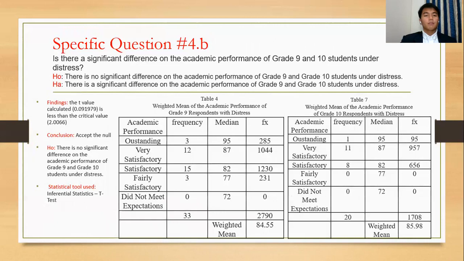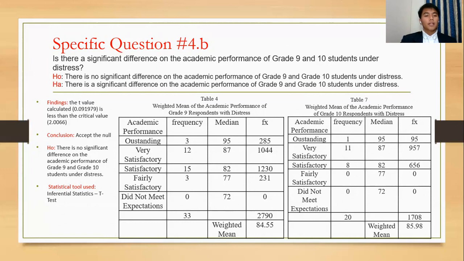For specific question number 4.b, is there a significant difference in the academic performance of grades 9 and 10 students under distress? These are the given hypotheses. For the null, there is no significant difference in the academic performance of grades 9 and 10 students under distress. And for the alternative hypothesis, there is a significant difference in the academic performance of grades 9 and 10 students under distress. Tables number 4 and number 7 were used for this question.